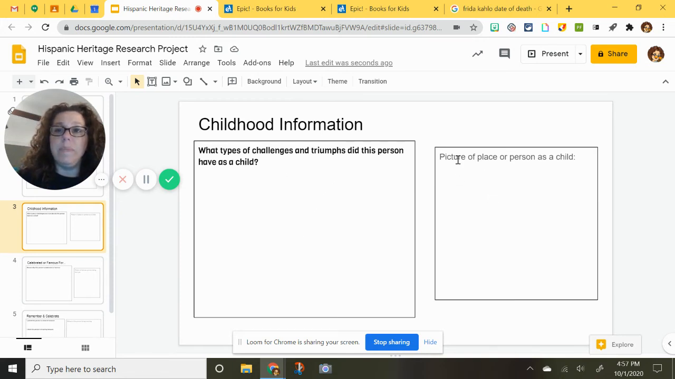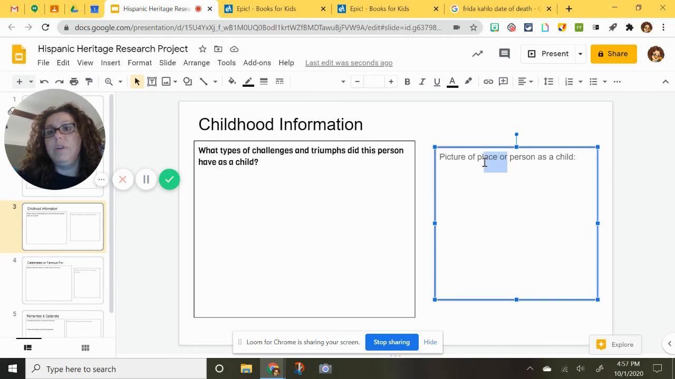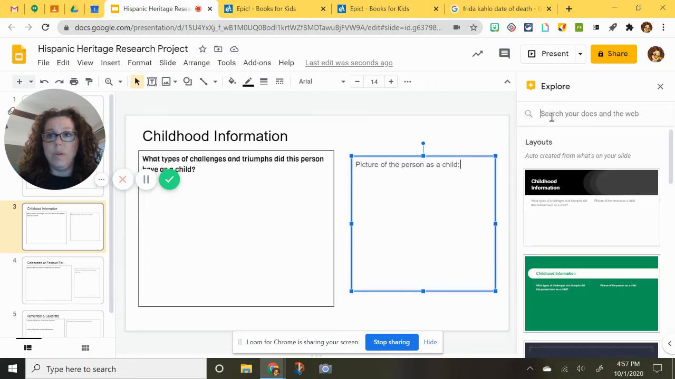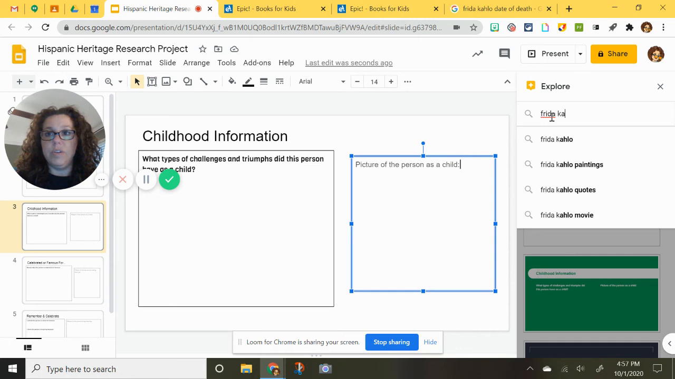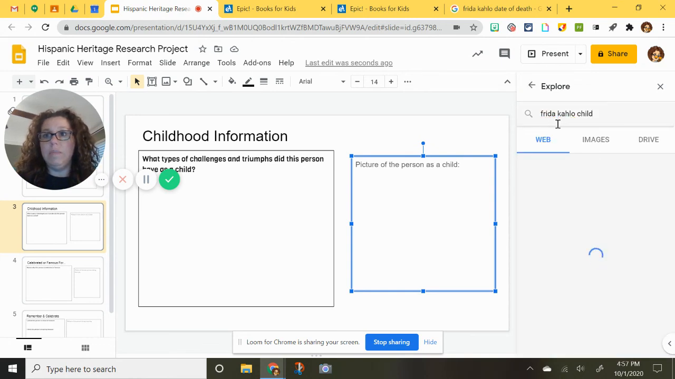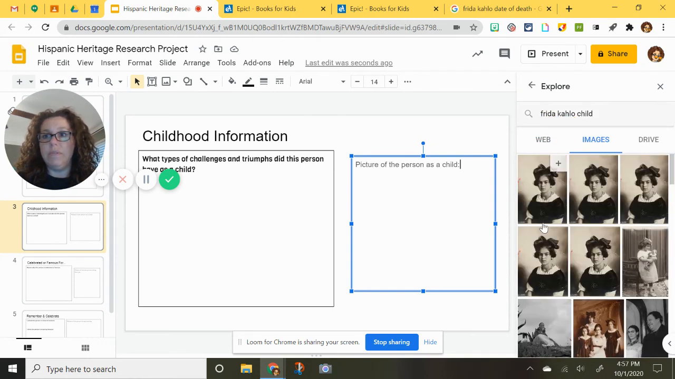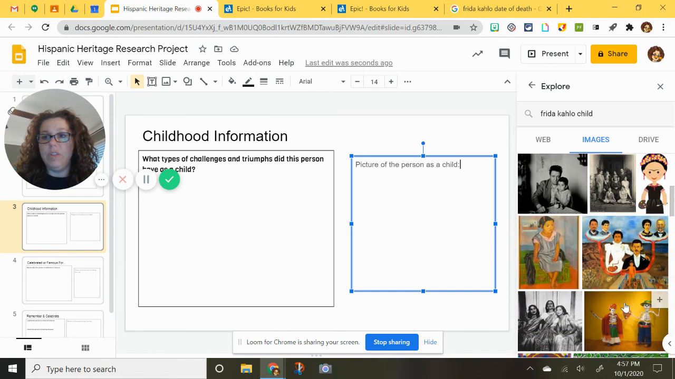And then here you would put a picture. Put a picture of the person as a child. I'm going to show you a different way to do that. If you don't want to use the Google search, you can hit the Explore button. You type in your stuff. Now, I would like to add the word child because it will help me narrow. Hit enter, get my images in right here. I have some really good stuff.